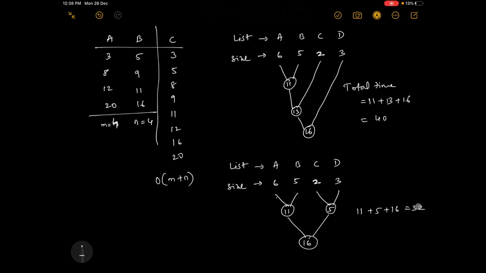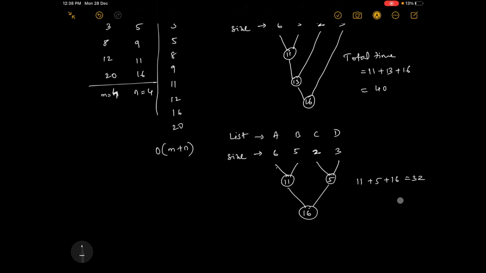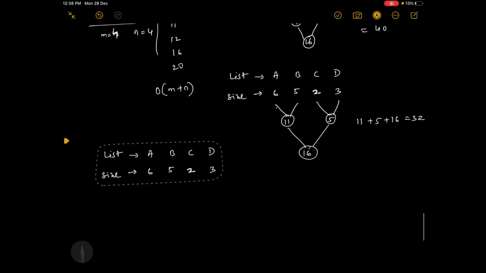Yes, the total time is lesser than the earlier one. If I go by the earlier pattern, it is more time consuming. If I go with this pattern, it is less time consuming or less cost. So this is a better method compared to that. Now is this the only method, the best method? Can I combine with any other pattern? Let us see. Do I have any other way? Please think. Let us see.